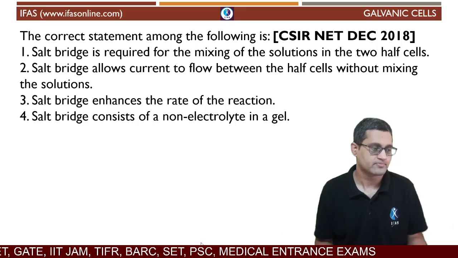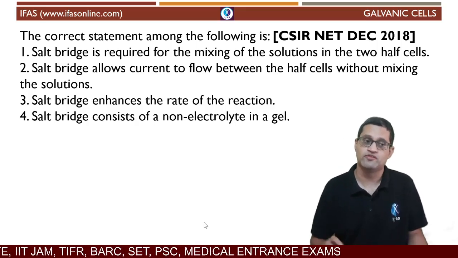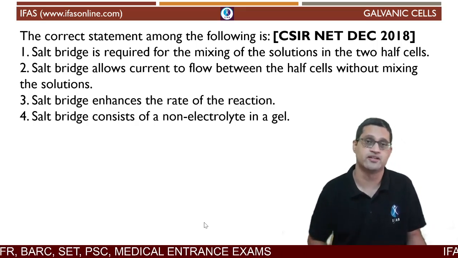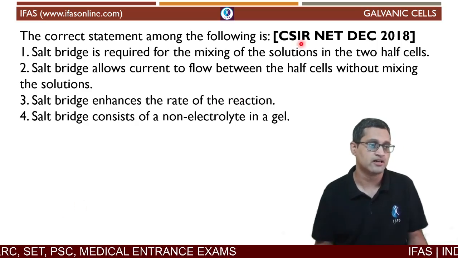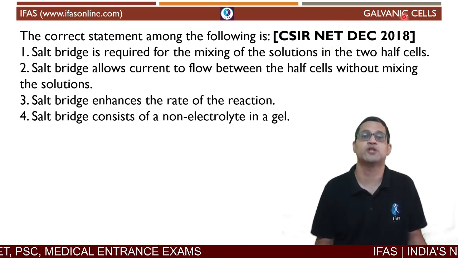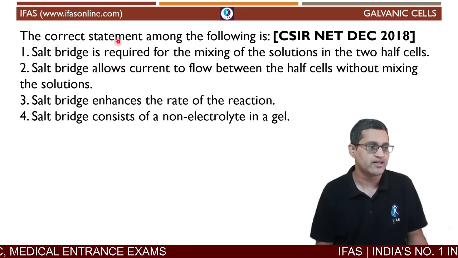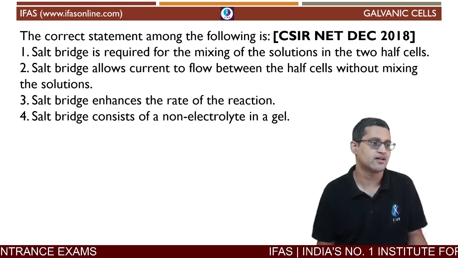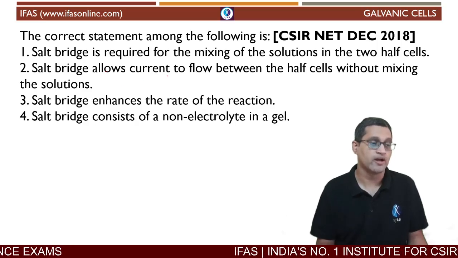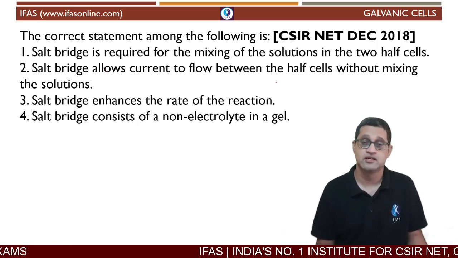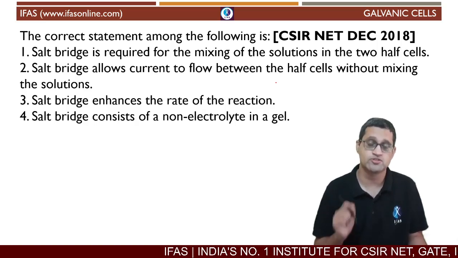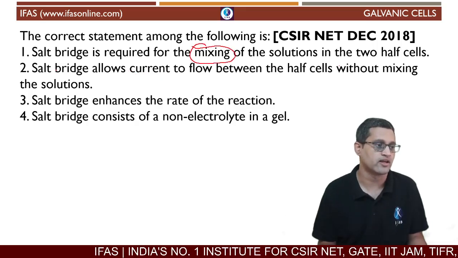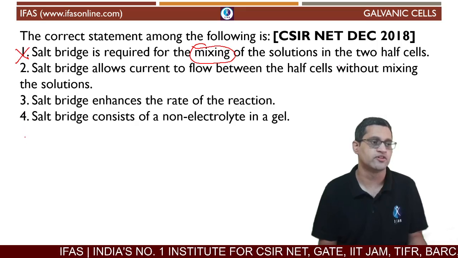All right, now let's try to solve a question based on this concept that has already appeared in the CSIR NET exam. This question came up in the CSIR NET December 2018 exam. The correct statement among the following is, we have to figure out which of the given statements is correct. Salt bridge is required for the mixing of solutions in two half cells. It's not required for the mixing. What we saw is salt bridge ensures charge neutrality. Mixing is not correct, which is why we can eliminate the first option.